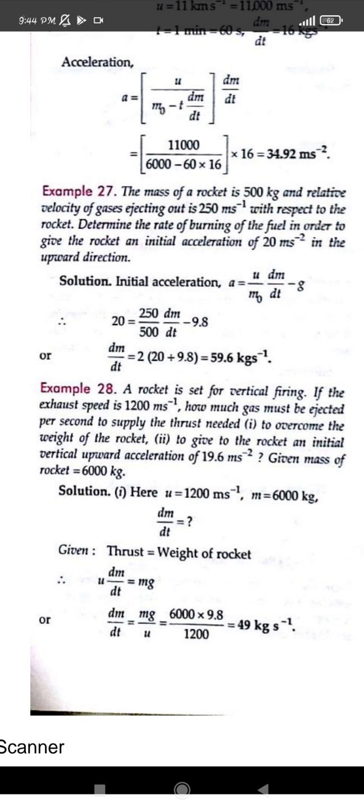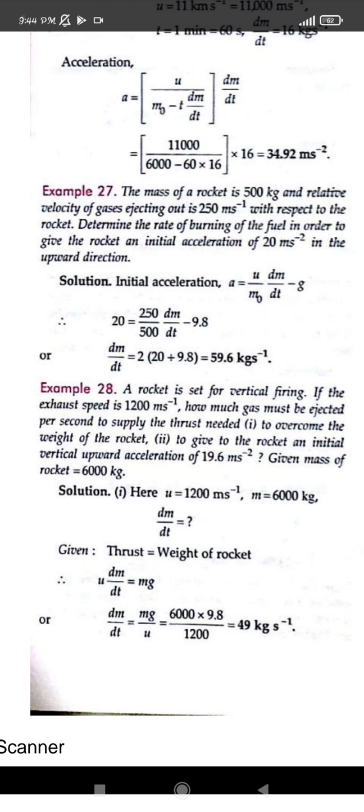What is thrust? F is equal to u dm/dt. So what is the thrust to overcome the weight of the rocket? So u dm/dt should be equal to mg. So both are equal. So to overcome, what is the force? It will be u dm/dt equals mg. And we know the value of dm/dt will be mg upon u. And we already know the value of u, that is 1200 meter per second.